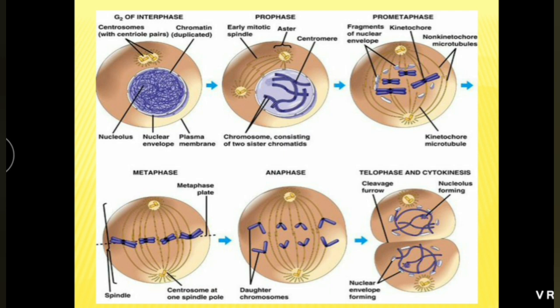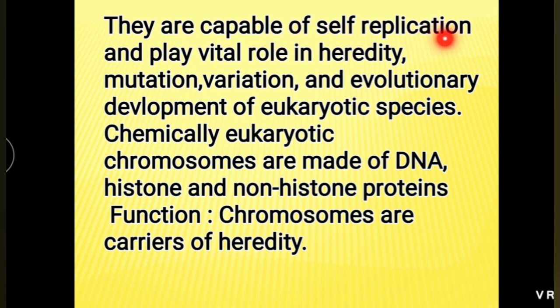But when the cell is in resting phase or interphase, during the S phase of the cell cycle, a single chromatid becomes double. Thus it is able to replicate, and plays a vital role in heredity as it contains genes.